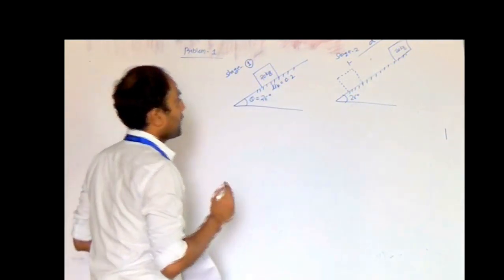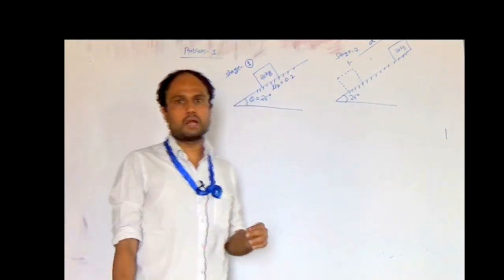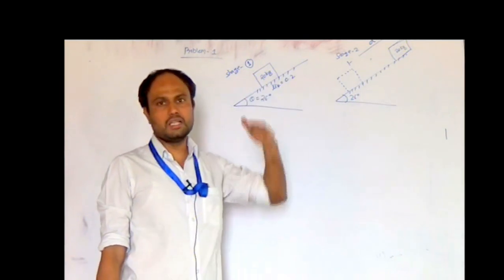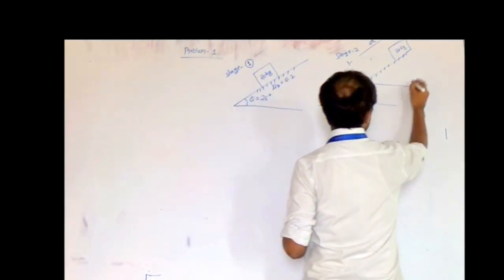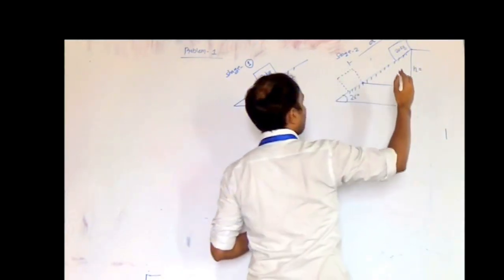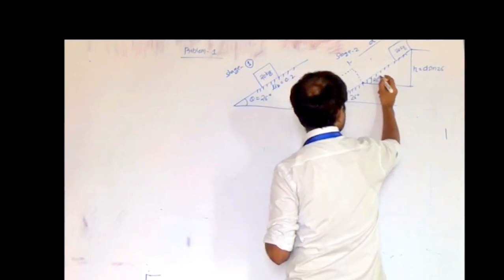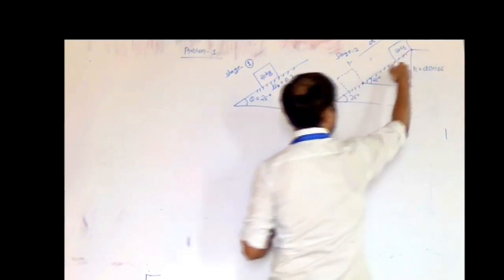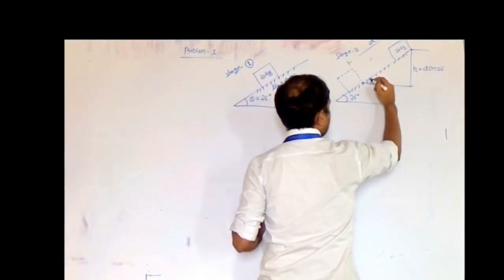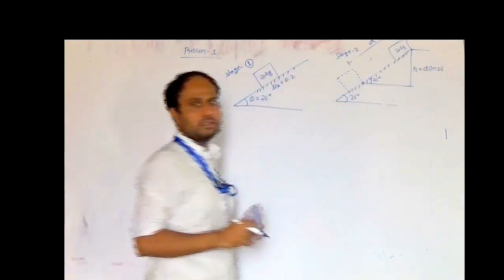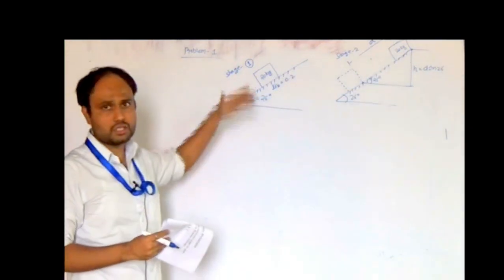For work done by gravity, there is a very important parameter we have to calculate, that is h, the difference in elevation. Initially the block was at this level, finally it is moving to this level. So, there is a change in elevation h, which will be equal to d sin 26. Already we have studied this part: this angle is 26 degrees, this hypotenuse is d, so the side opposite to this angle is d sin theta, d sin 26. This is the change in elevation.